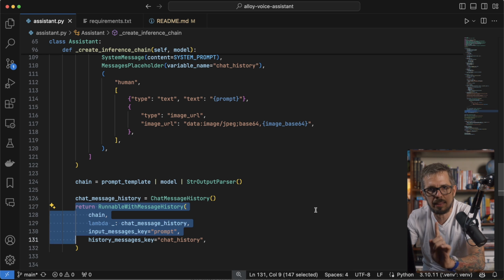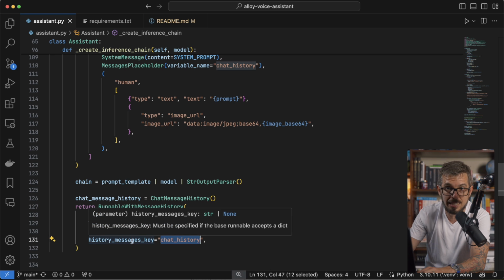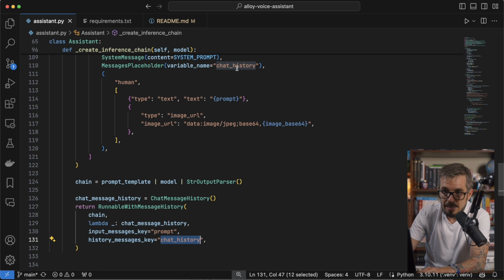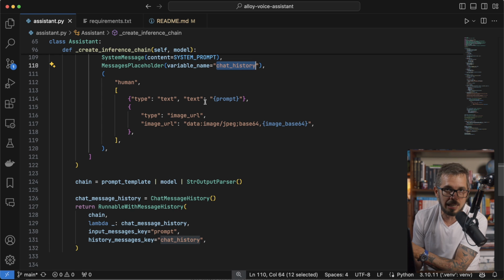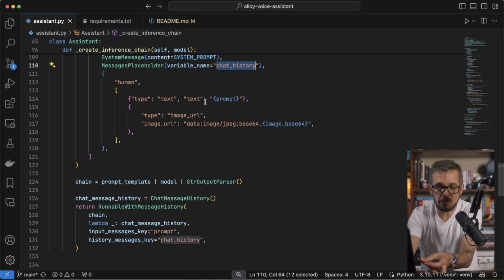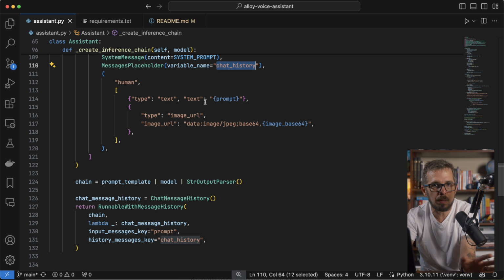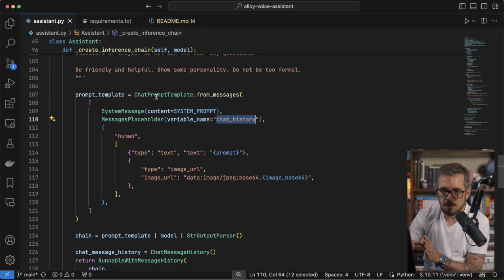The most important thing you need to know is that this variable here, the history message key, is the same as this variable. They have to be the same, so the prompt knows exactly where to get the chat history from. And by the way, there are multiple ways of configuring chat history for LangChain. This is the simplest one, which I wanted to use just for this demo. So that is that function.